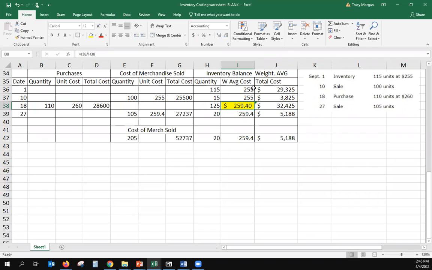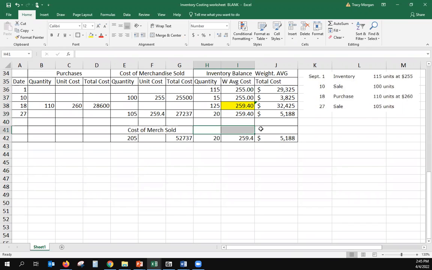Your weighted average is going to change. So you see here, that is the weighted average on September 18th, and then we use that amount for the sale and that amount for the ending inventory. So $259.40 would be the weighted average on that day, which might be a question in your homework.